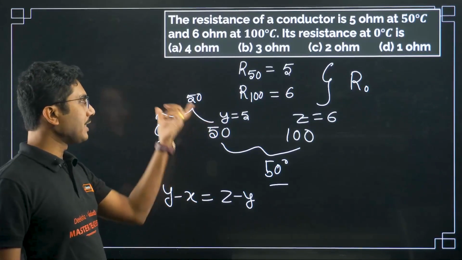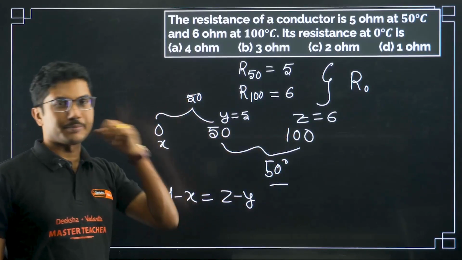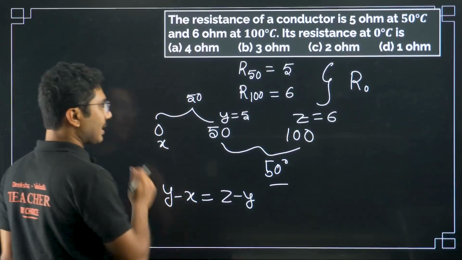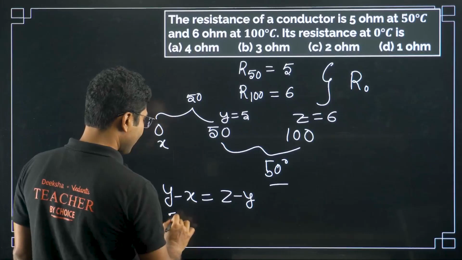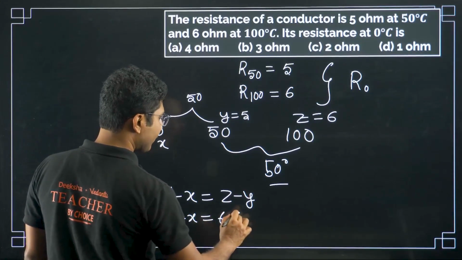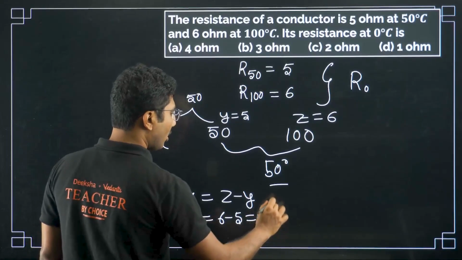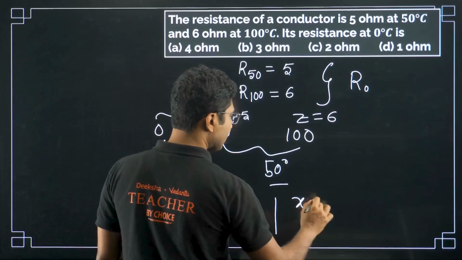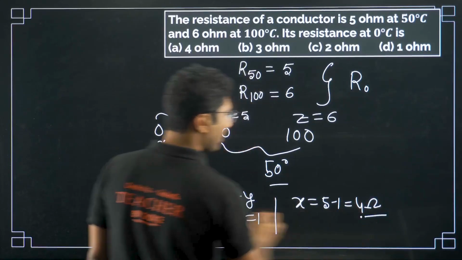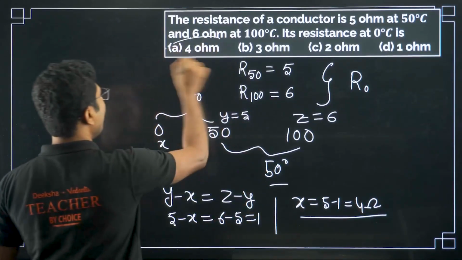From 0 to 50 is 50, from 50 to 100 is also 50. That is why you can apply this simplified rule. So Y is 5, 5 minus X equals Z minus Y, which is 6 minus 5, equals 1, or X equals 5 minus 1, that is 4 ohm. So the correct answer is 4 ohm, option A.